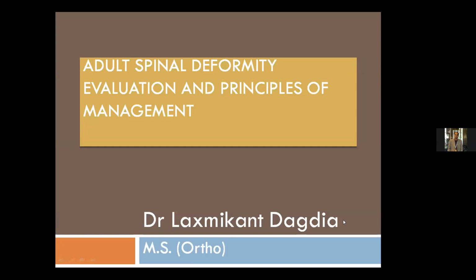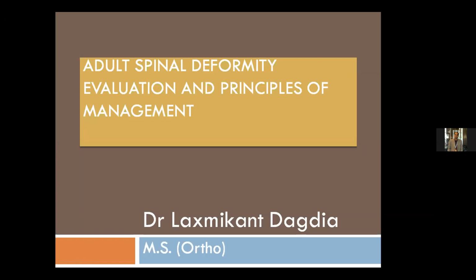This pelvic incidence is the most important thing, because pelvic incidence never ever changes in life. For a person who is born with, say, 45 degrees of pelvic incidence, it will be constant throughout life. So you calculate the pelvic incidence for that particular person, and then you give lordosis to his lumbar spine based on the pelvic incidence.